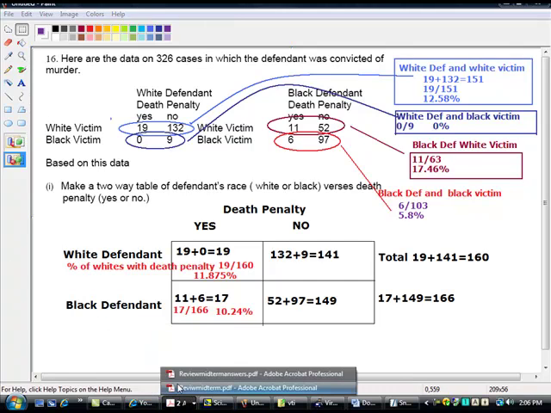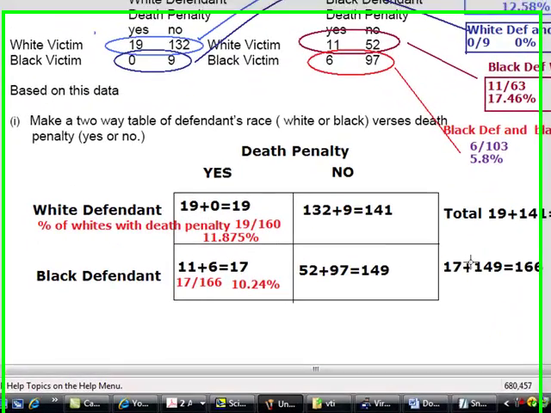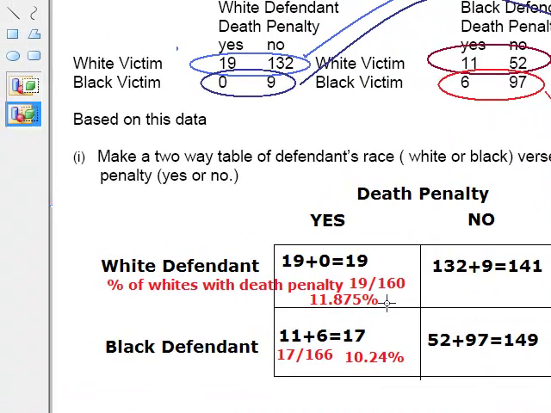So we answered that part, right? We find the victim was black, right? Good, that's okay. Now tell me this. When we are looking at data like this, what percentage of white defendants are being sentenced to the death penalty? 11.9, right? And for the blacks, 10.2. Who is being convicted at a higher rate? The whites.